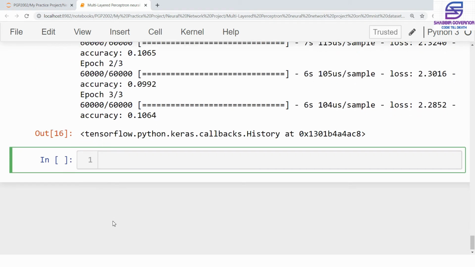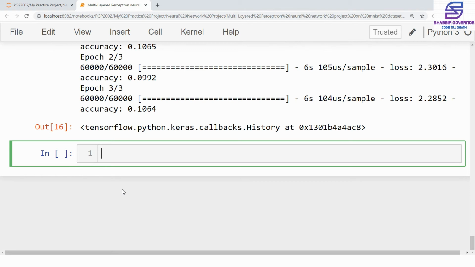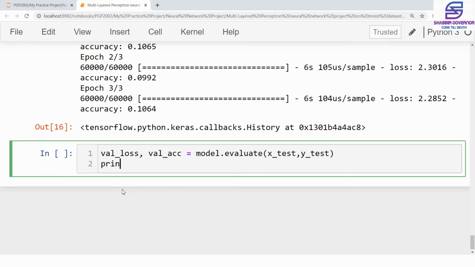Now in the last part, we are going to print the loss and also the accuracy, and for that also we have a special method provided by Keras. So we specify the loss and we specify the accuracy, and then we evaluate the performance of the model on the testing data that we have inside x_test and the testing labels that we have inside y_test. And we simply print both the variables, that is the loss and the accuracy.